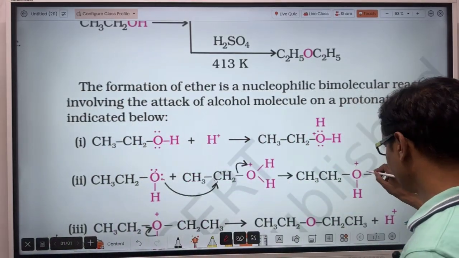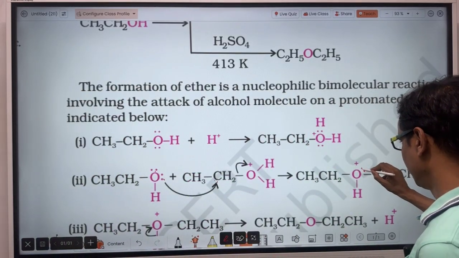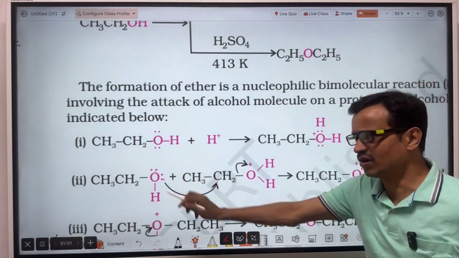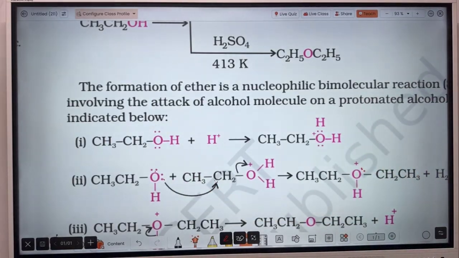So there will be a lone pair of electrons on this oxygen, and since there is a loss of 1 electron for this oxygen, 1 unit of positive charge appears on this oxygen.